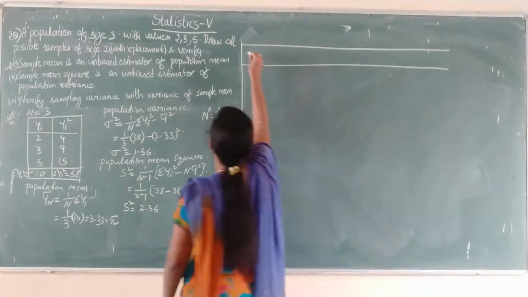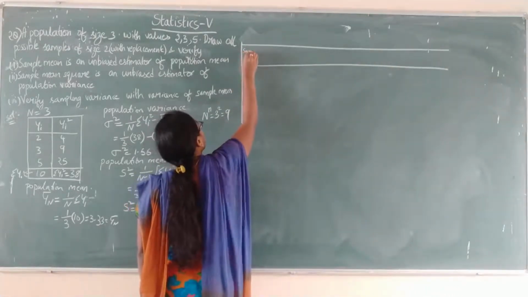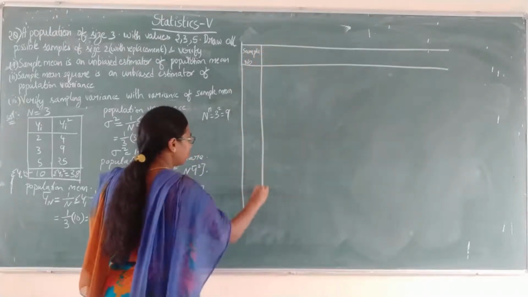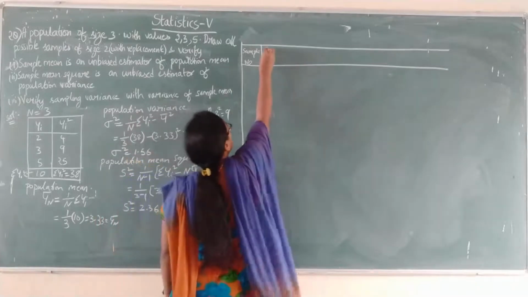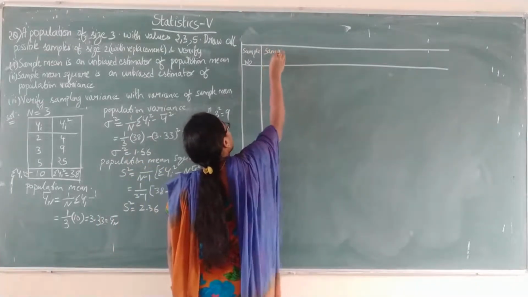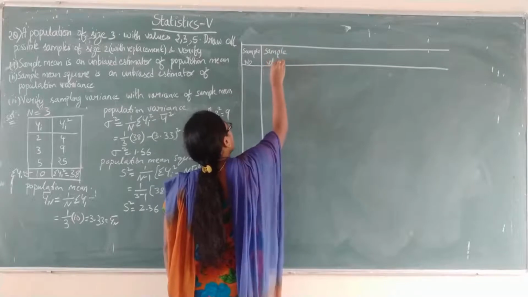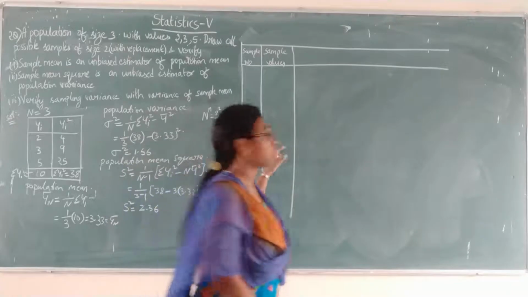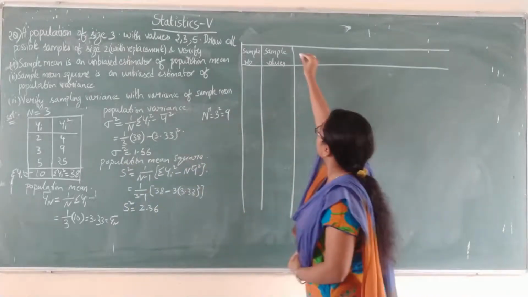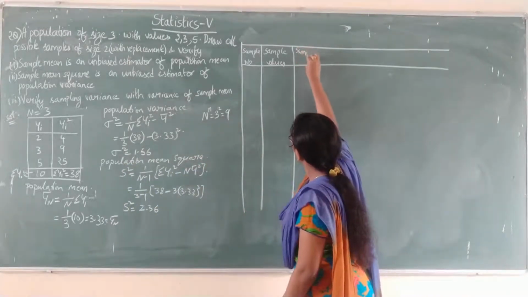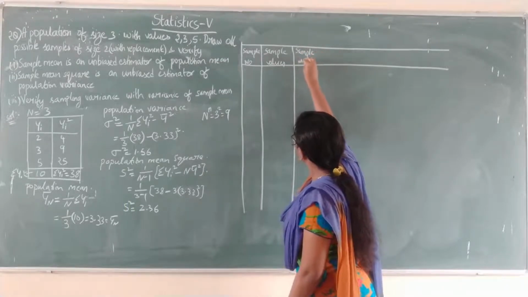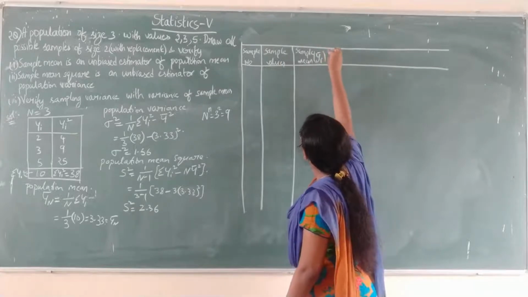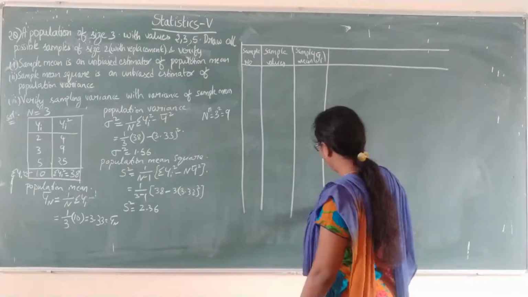In the first column we will write the sample number. In the second column we will write the sample values. Only 2 values, so no need of so much space. Sample values. Next is the sample mean. The sample mean is denoted with yi bar, so write yi bar in the brackets. Now we have the sample mean also.